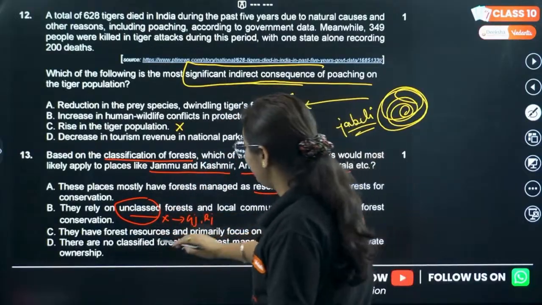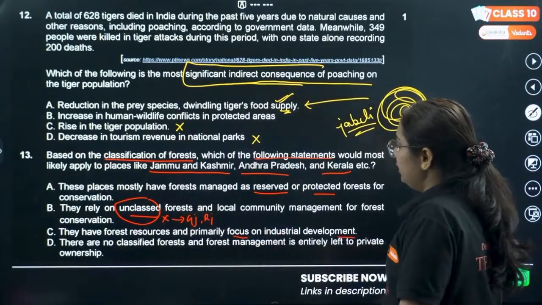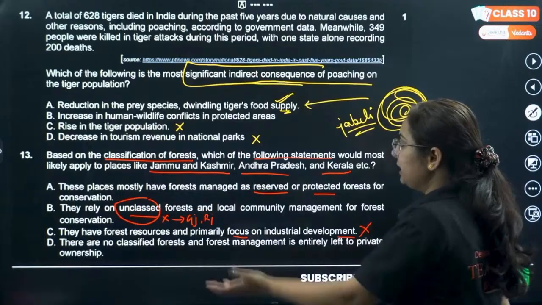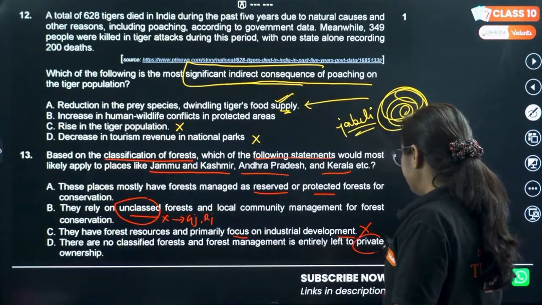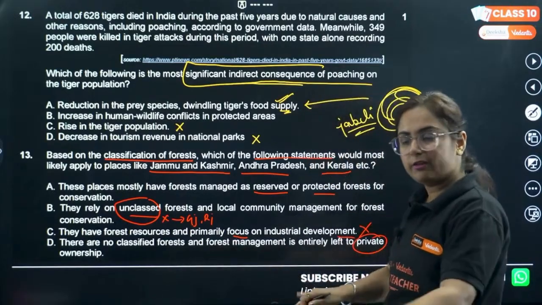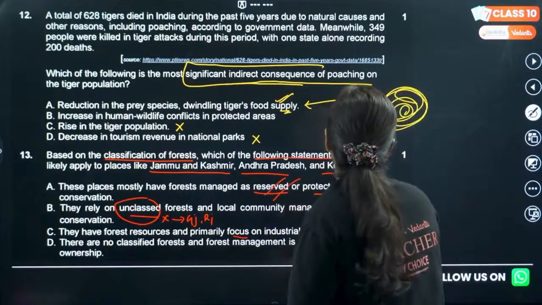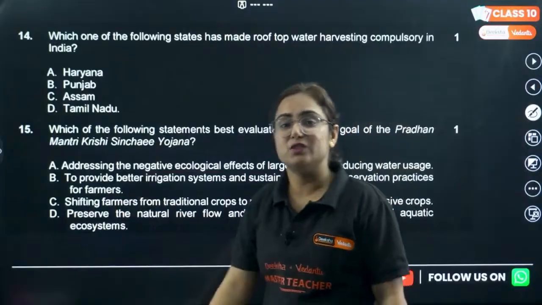See, they have forest resource and primarily focus on industrial development. No, this is not the one. There are no classified forest, and forest management is entirely left to private ownership. How is it possible? Everything will end then. So clearly option A is correct. The question was sounding to be difficult, but the answer is not.